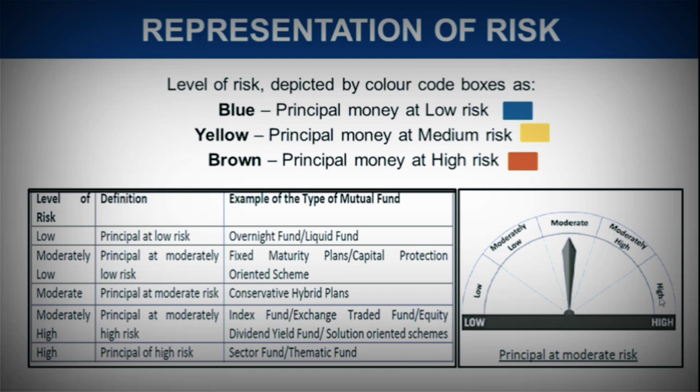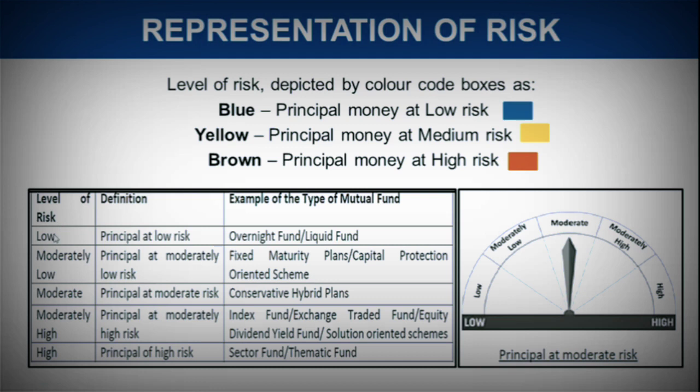Whatever risk parameter a particular mutual fund scheme has would be represented by this. Here the principal is at moderate risk, and as you can see, it clearly mentions that your invested amount is at moderate risk. If it were moderately high, it would be over here. If it were high, it would be over here. So you can just have a glimpse, and instantly get an idea whether this particular mutual fund scheme is at low risk or at high risk.